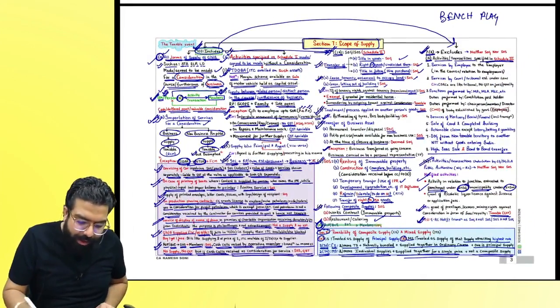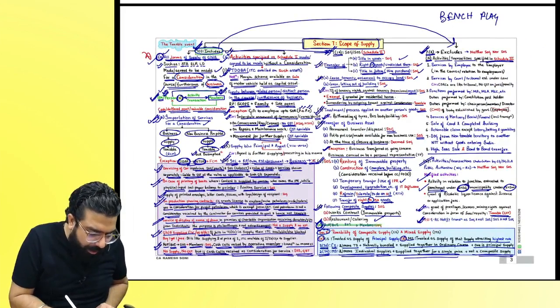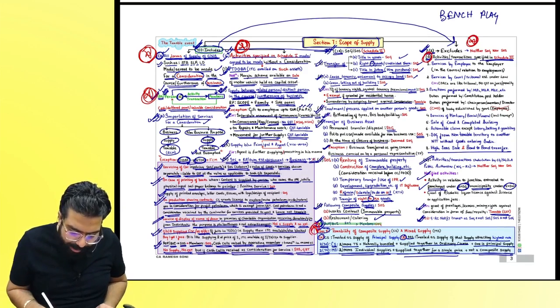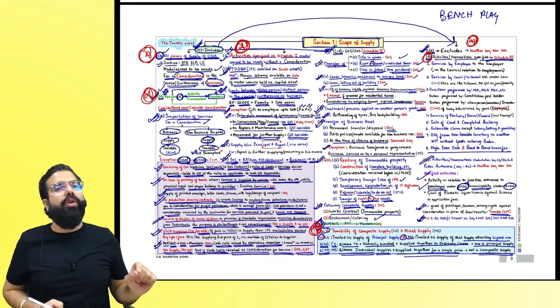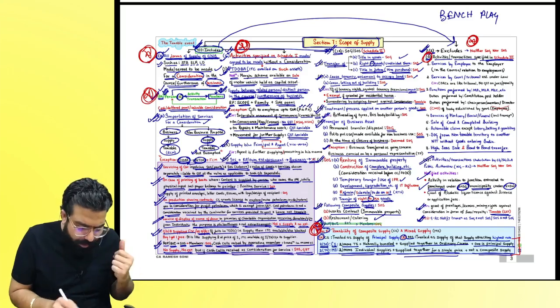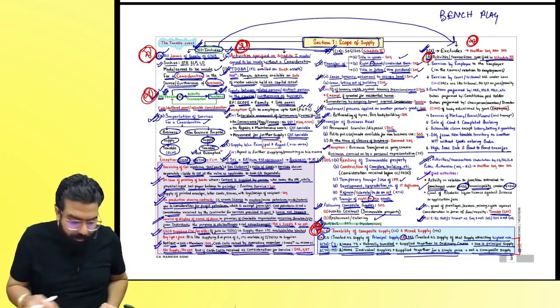Sir, it is an A graded chapter. I am telling you section 7(1)(a) is very important. Section 7(1)(c) is important. Section 7(2)(a) becomes very important. Mixed supply and composite supply, you should know the definition. You must remember the definition, and that's it. That's it, what we have learned.